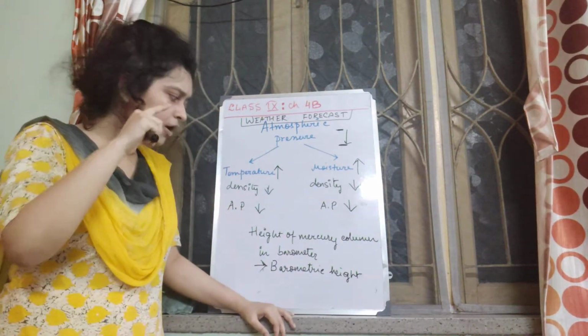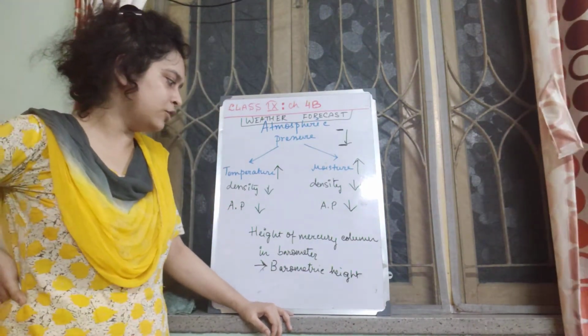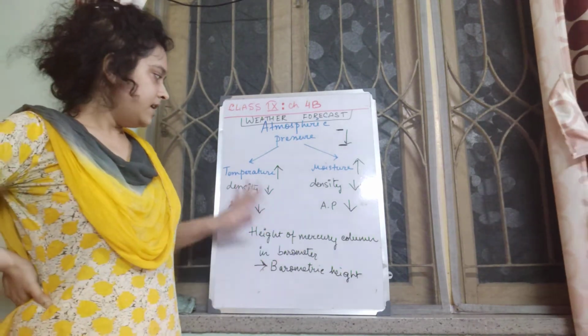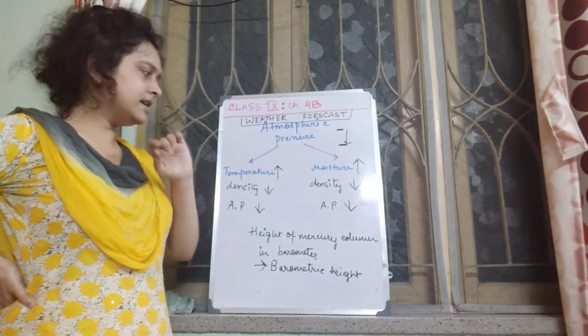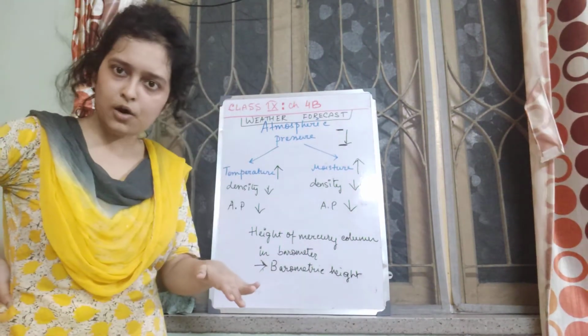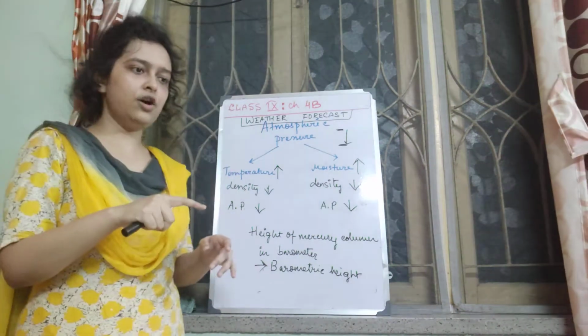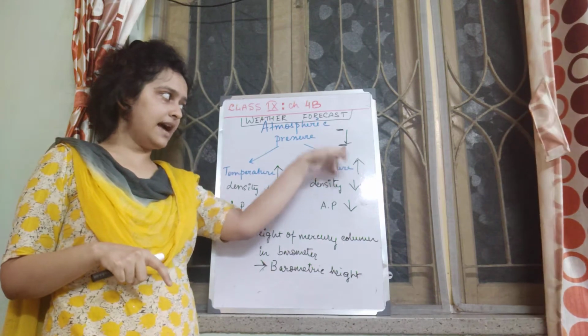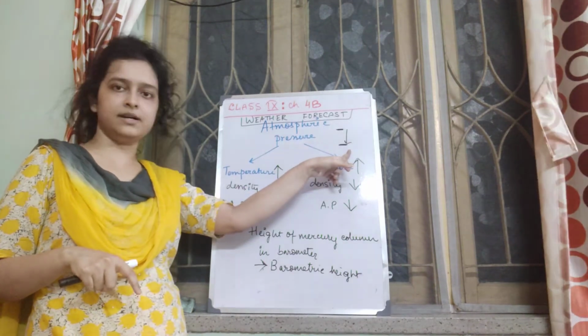There is a sudden fall in the height of the mercury column. That means we will understand that the atmospheric pressure is tremendously low now. The mercury column has dropped down to a lower level.